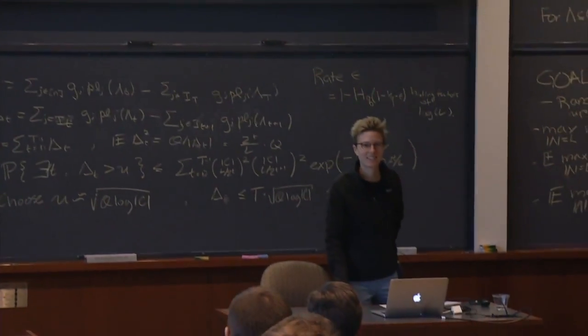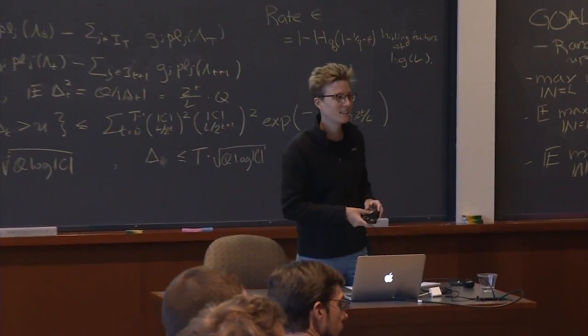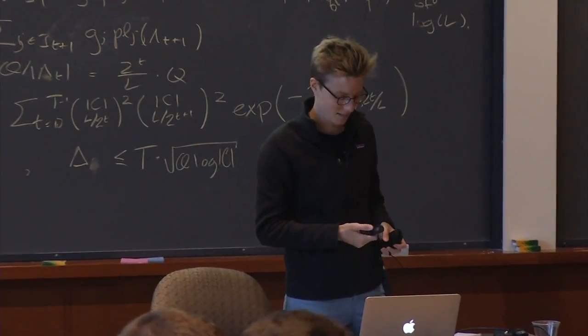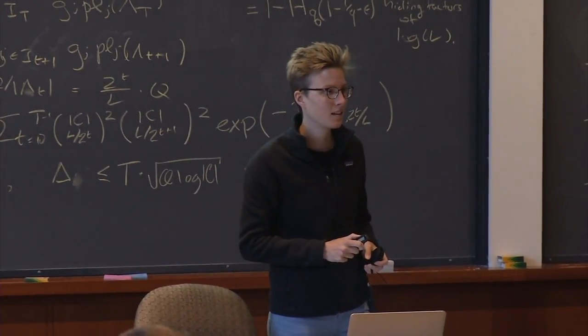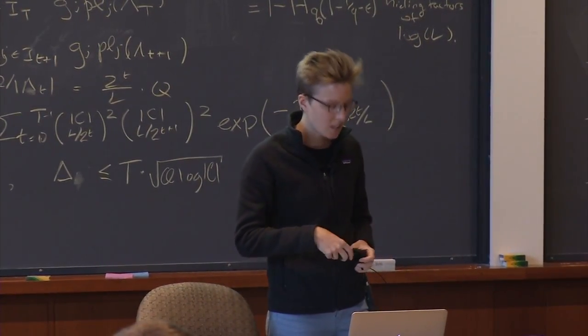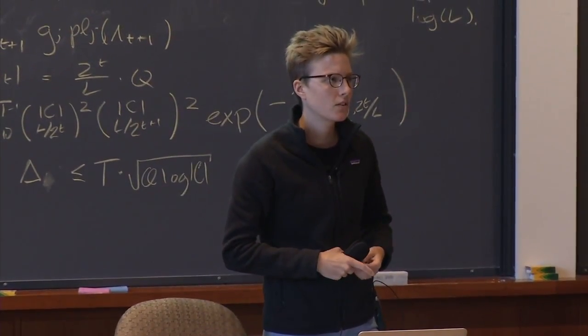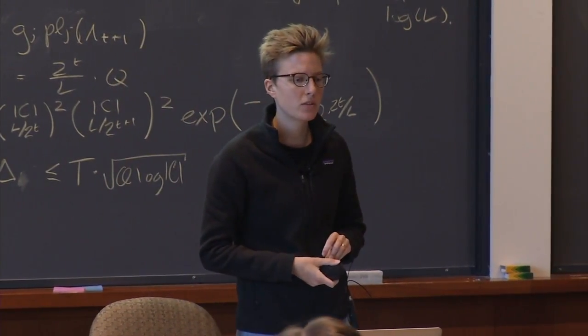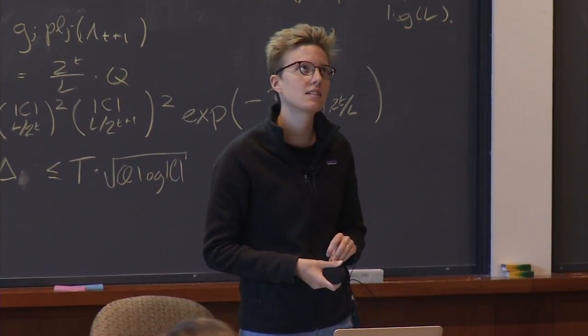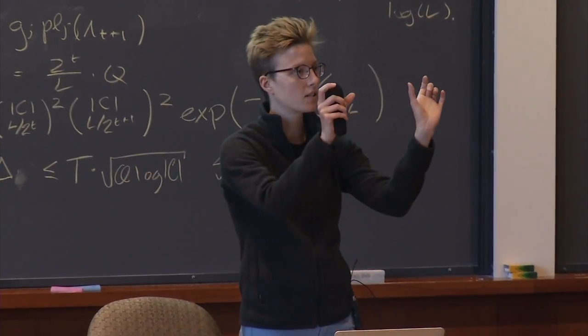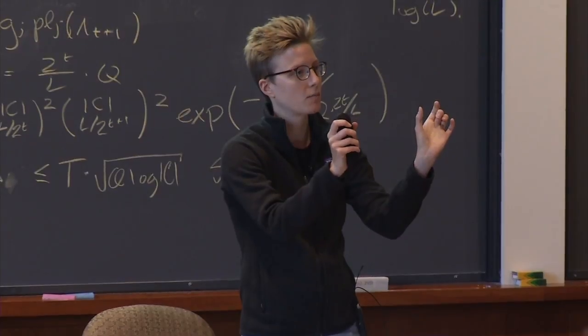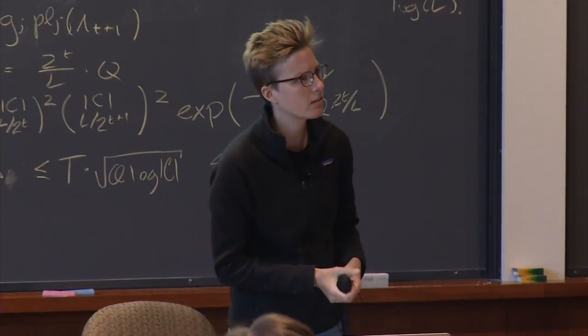Any more questions? Would it be interesting to look at any other distances than Hamming distance? Yeah, so people look at rank metric codes. Have you heard of these? This is where the codewords are matrices, and the distance is the rank of the difference of two matrices. So that's another metric that people study list decoding for.